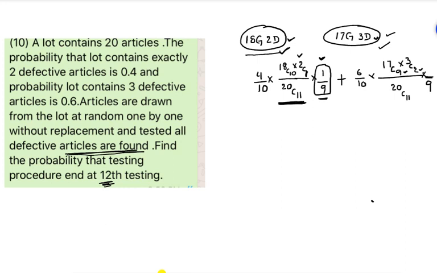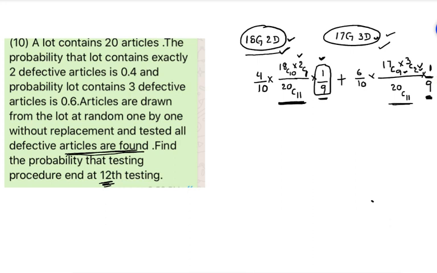This is the 12th trial. In this 12th trial we have to get a defective item. So that is only 1, because in the first 11 trials we got 2 defective items. This is the 12th trial, defective item we got. So this is the answer.